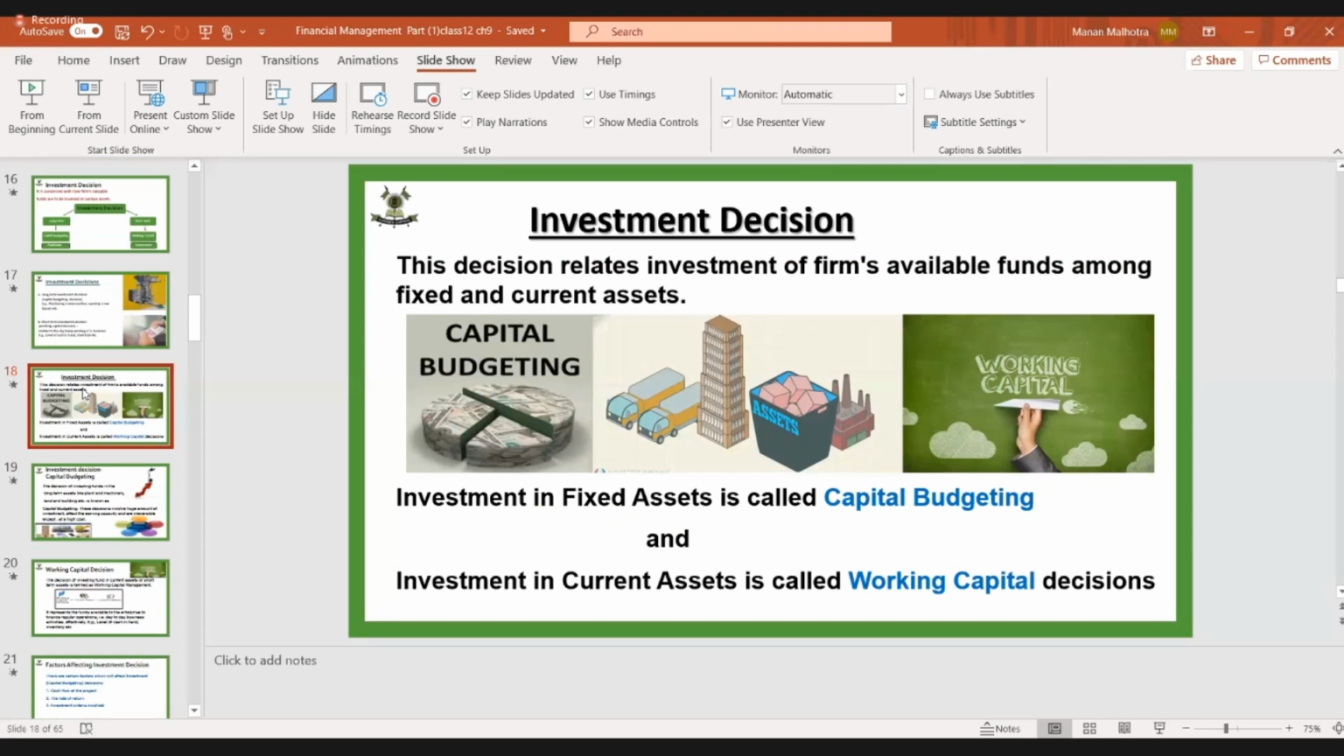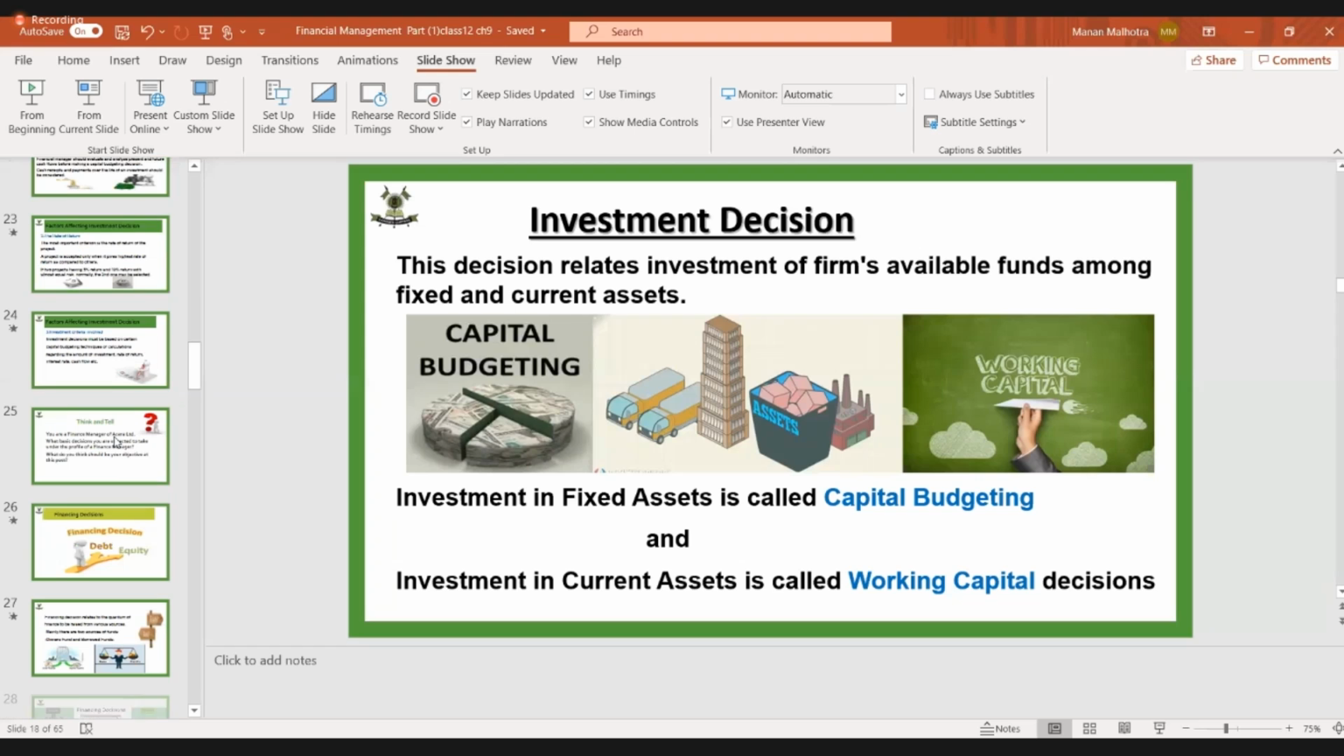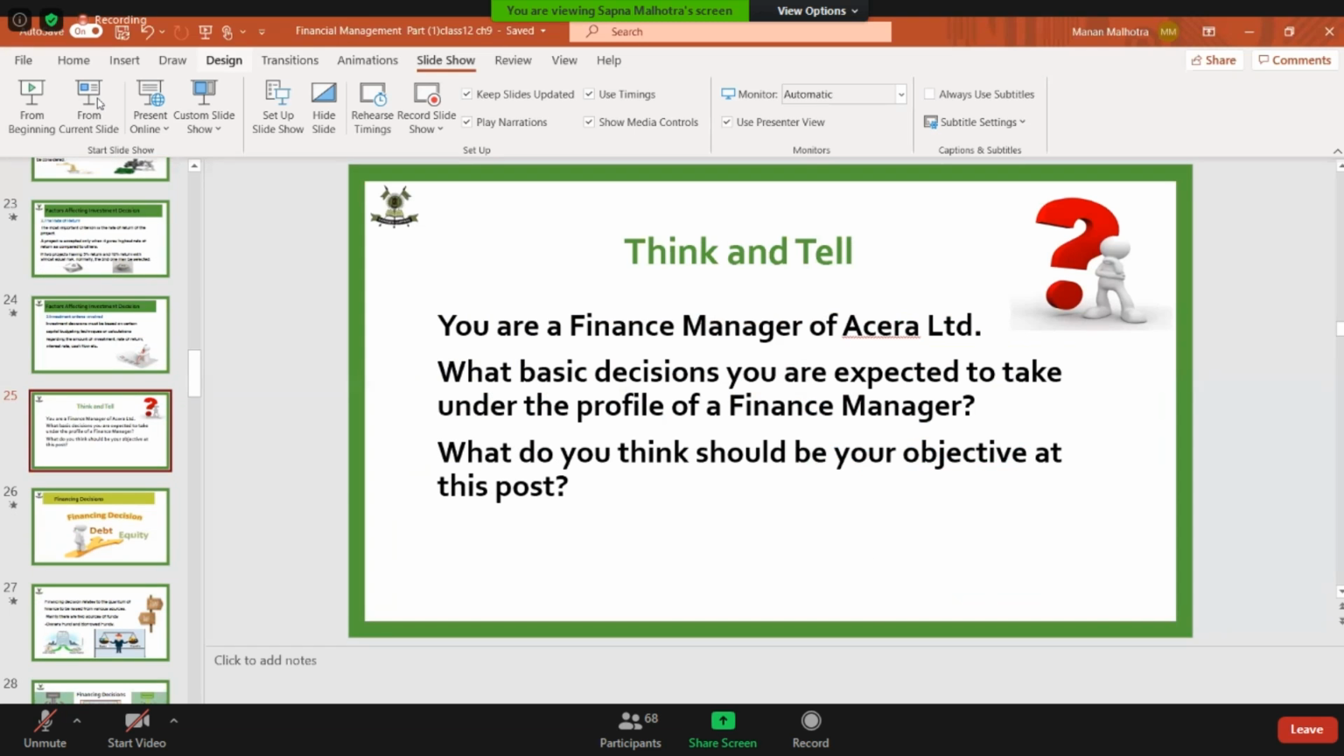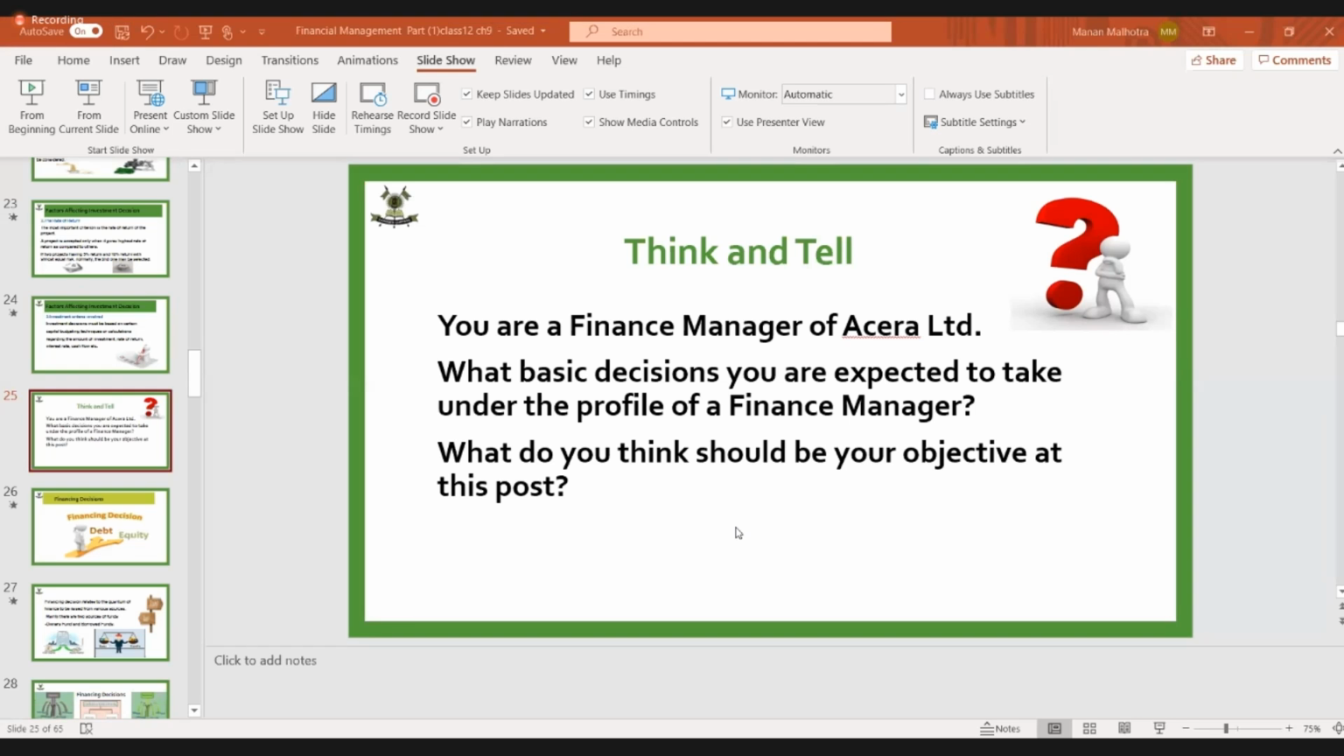Today, I want to see how much you have learned. And this is the question for you, children. You are the finance manager of Acera Limited. What basic decisions are you expected to take under the profile of a finance manager? So, what are the basic decisions you're going to take? Number one. Number two, what do you think should be your objective at this post?